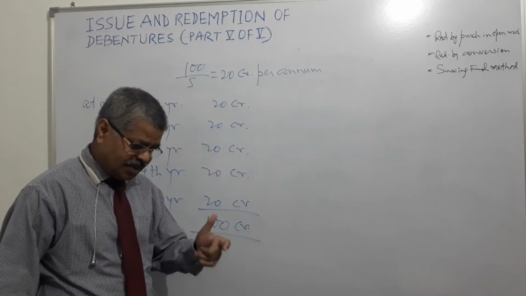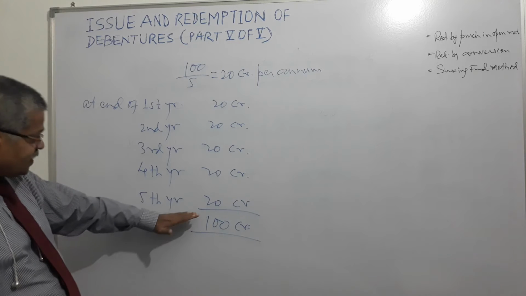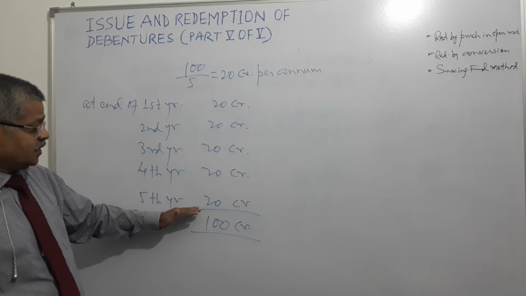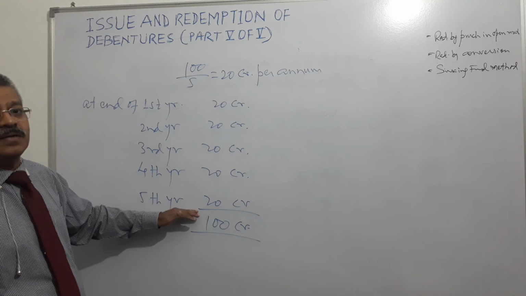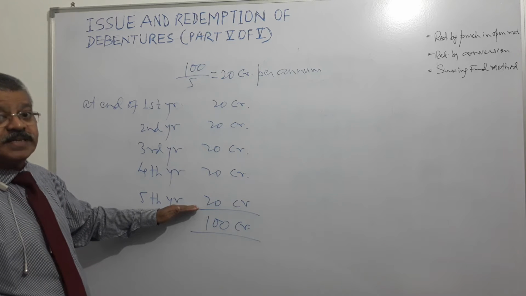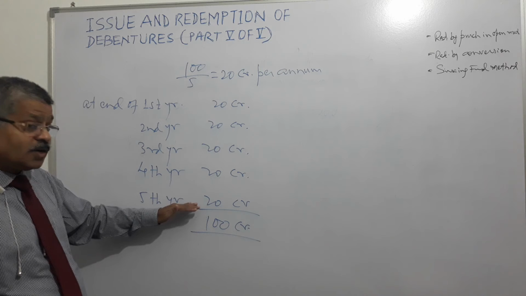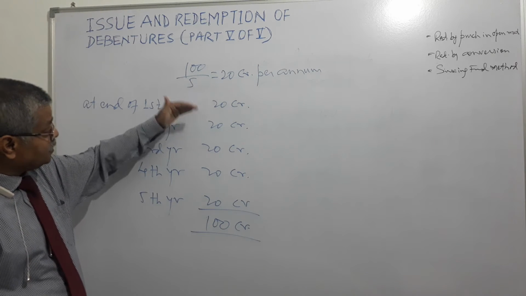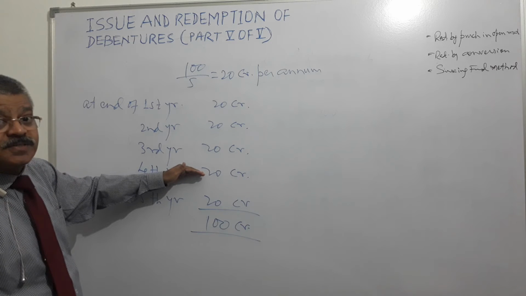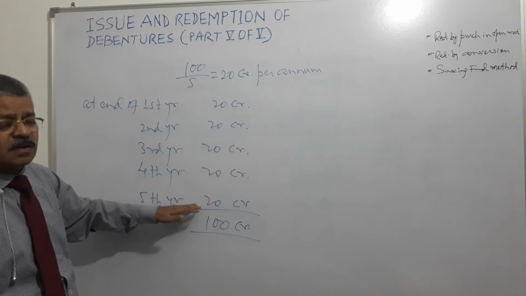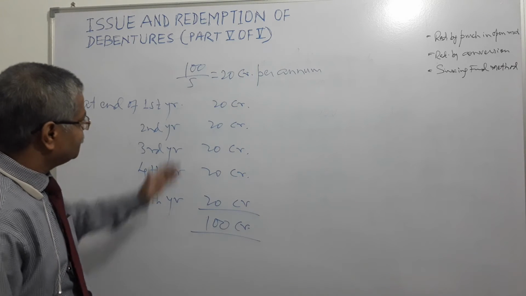So this year they will not invest this money because here we have reached the time when debentures need to be redeemed. So this 20 crore which was set aside from profit and loss will not be invested. The earlier amounts will be invested in marketable securities or bonds for earning money, not this one. Money means interest or whatever.